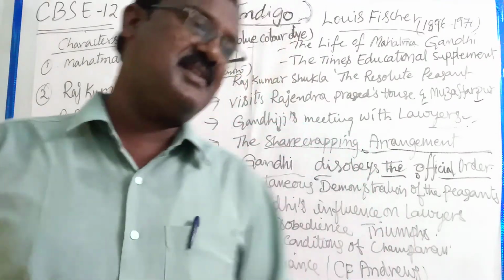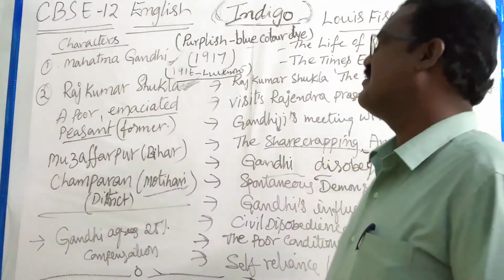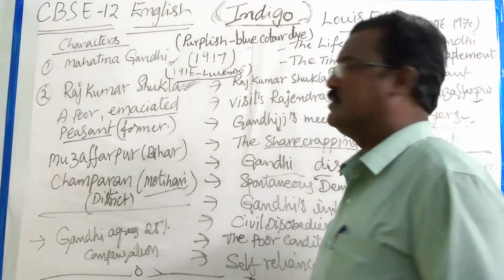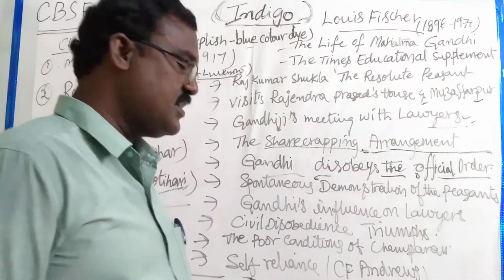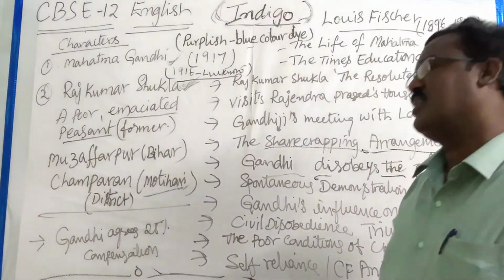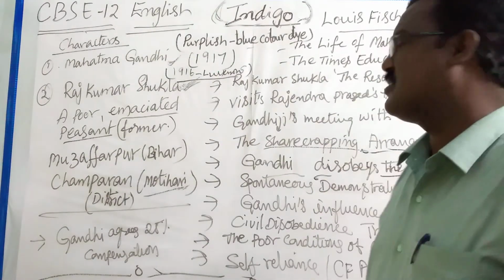But Mahatma Gandhi did not accept that. I am the Indian person, you are only a Britisher. He felt somewhat uneasy and he went to Motihari, the capital of Champaran. There he stayed in a house and he called all the people. All the sharecroppers came to Mahatma Gandhi.